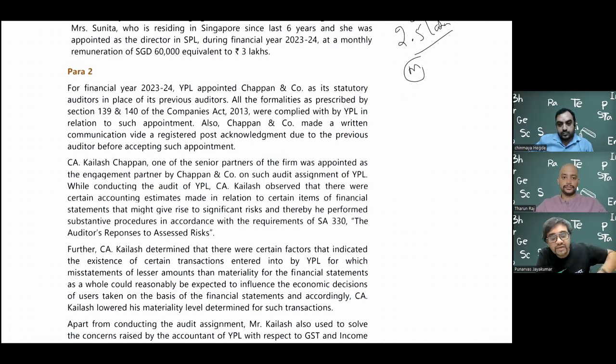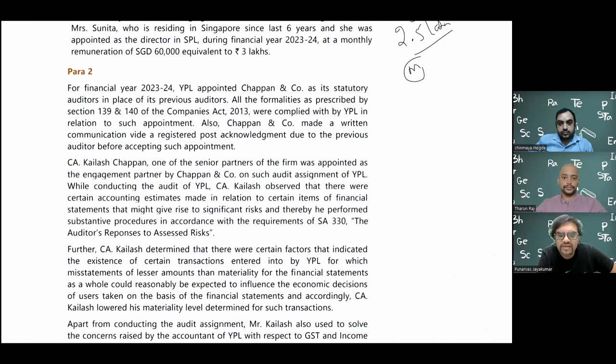The postal department will hand over the acknowledgement to you. That is proof enough, evidence in the court of law also, saying that you have actually sent it and he has read it. Whether he has read it or not, I don't care, but I have the acknowledgement with me, which means he has read. All these things Chappan and company has to take care of. Otherwise, Chappan and company will be liable for professional misconduct. They will have to bear the brunt of not sending the NOC, etc.